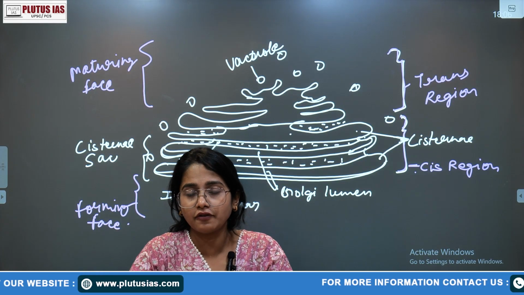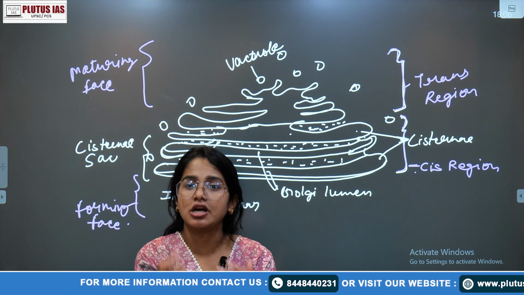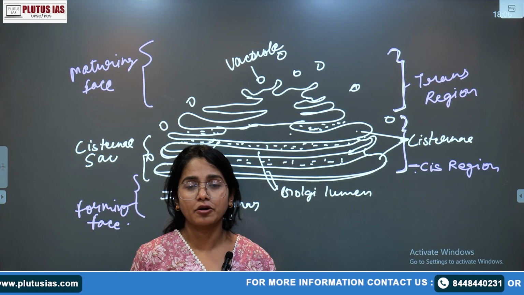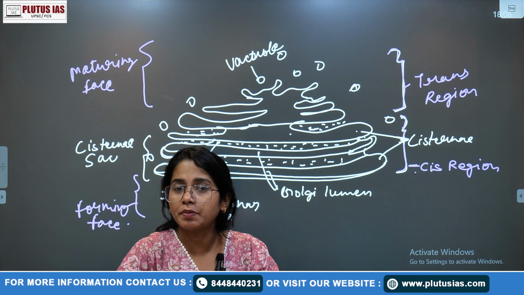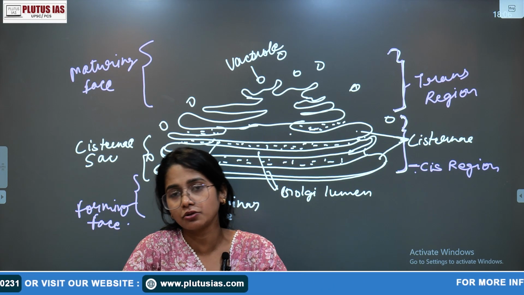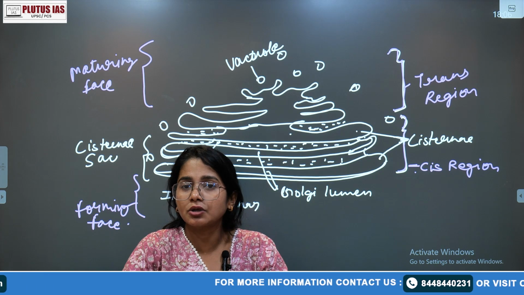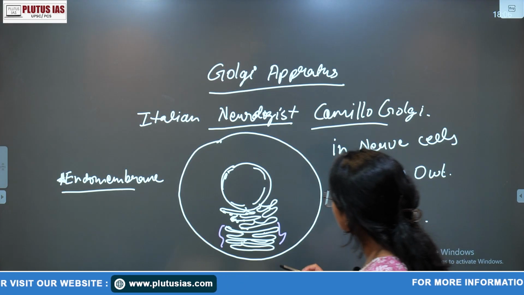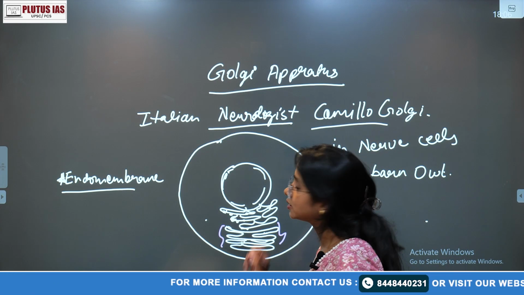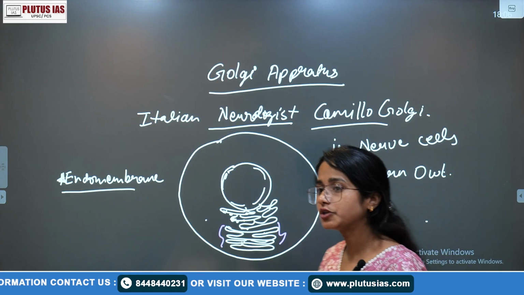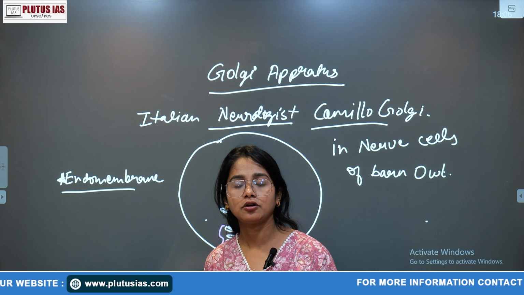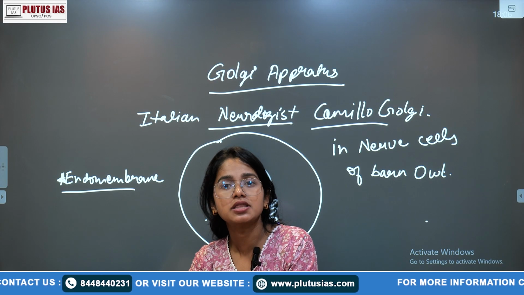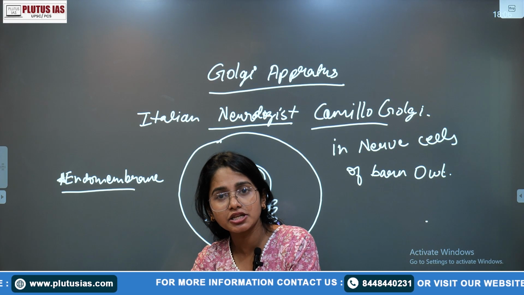Actually, the major function of the Golgi bodies is transportation or secretion. We know that the formation of proteins generally happens in your cytoplasm. The formation of protein is known as the translation process, which occurs in your cytoplasm. So whatever protein is forming, either in the cytoplasm or in the ER, after the formation of protein comes one of the very important questions in your zoology optional paper 2, that is post-transcriptional modification and post-translational modification.